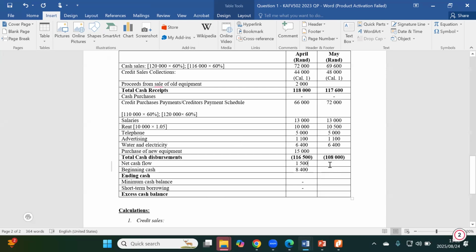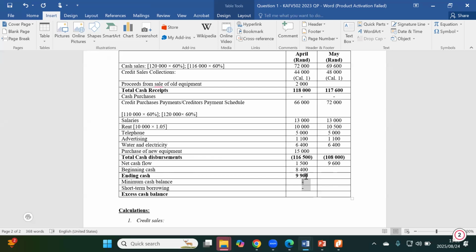1.5. And then we want to do the same for the other side. So it's going to be 117,600 minus 108,000 to give me 9.6 as our net cash flow. Now let's balance the books. We have the net cash flow, and we also have the beginning cash. So you add the two together to give you the ending cash balance. In this case, that's 1.5 plus 8.4, to give us 9,900. Exactly.